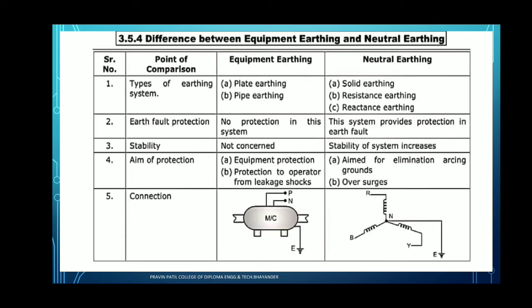I repeat again the plate earthing. Plate earthing means that the equipment is directly connected to the earth through a plate. Pipe earthing means that electrical machinery or electrical equipment is directly connected to the earth through a pipe.